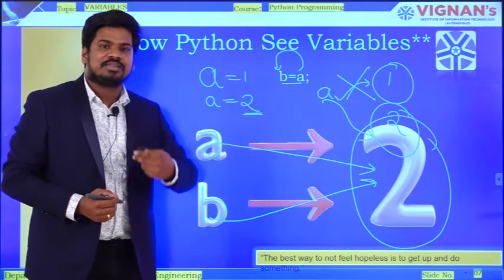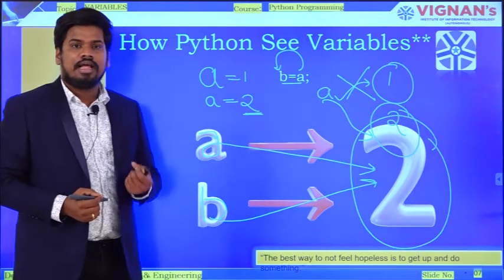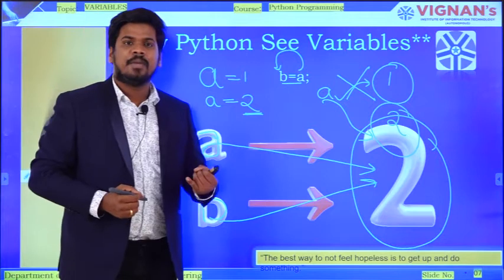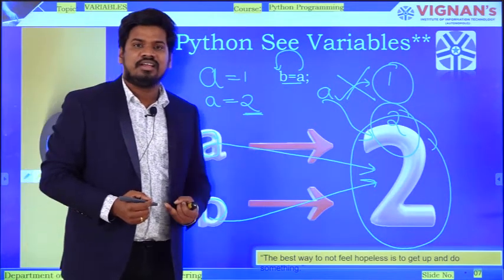If you ask me what the advantage of this scenario is, I can quickly say that memory utilization and performance will be increased.